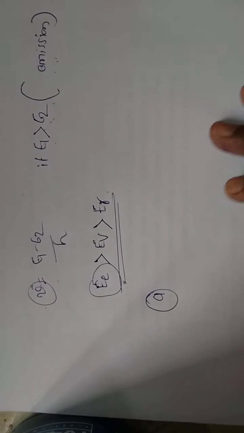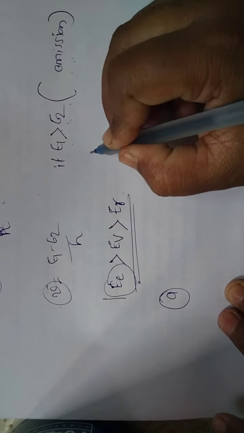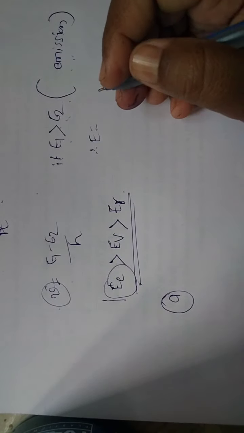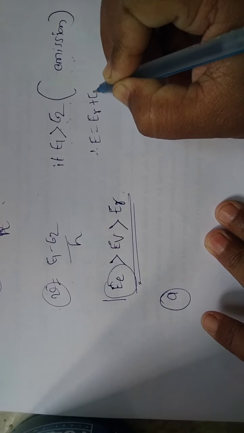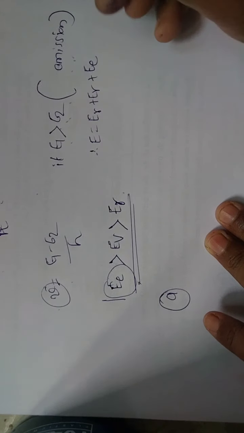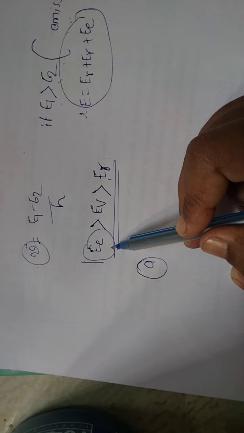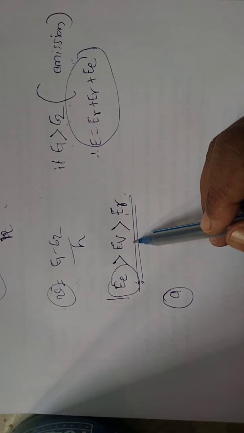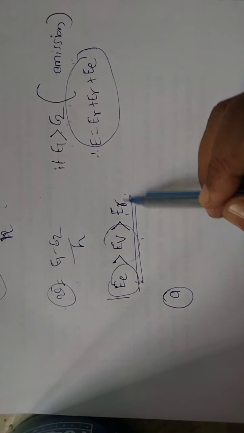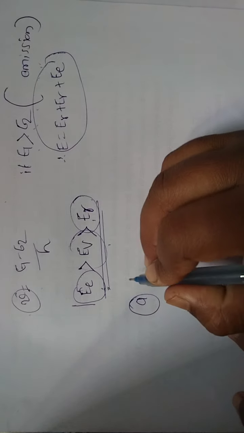When we consider the total energy of the molecule, it is the addition of the rotational energy, plus the vibrational energy, plus the energy of excitation. The relation between these is that the excitation energy of the molecule is always greater than the vibrational energy, and the vibrational energy is always greater than the rotational energy. So we will start from the rotational spectra.